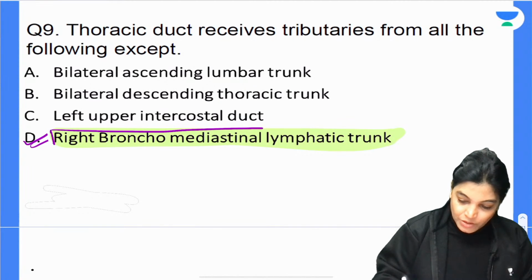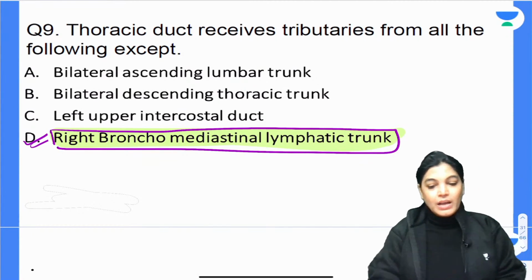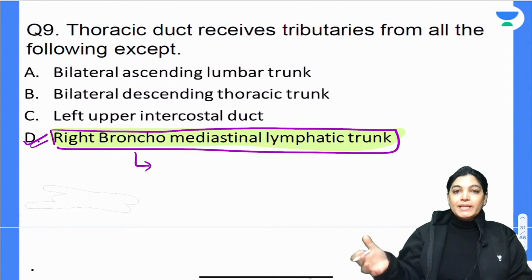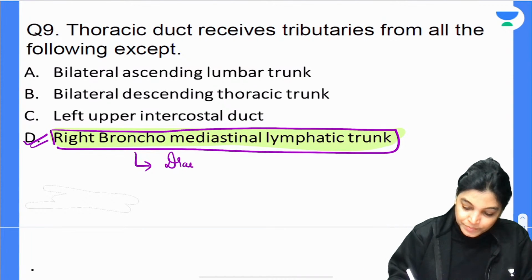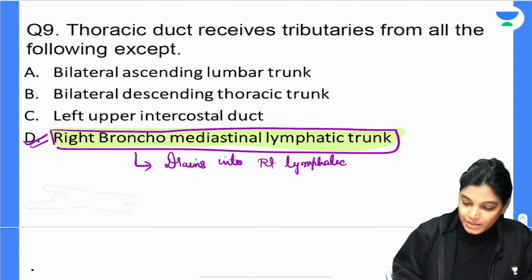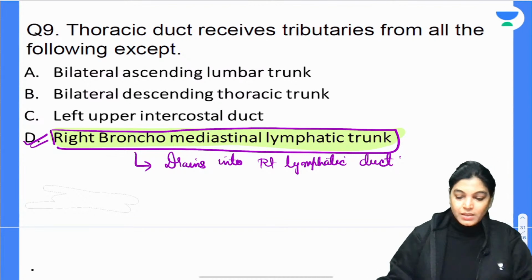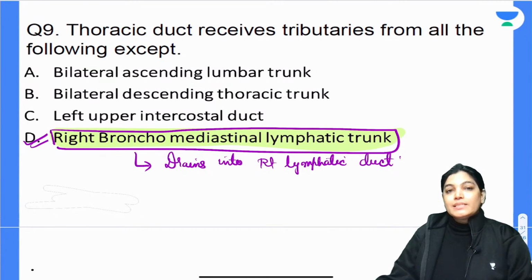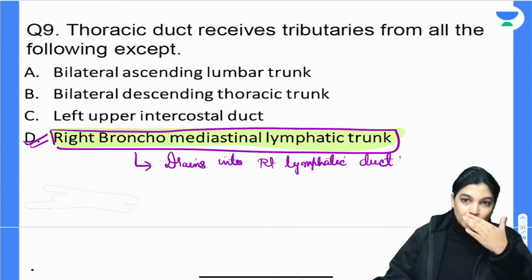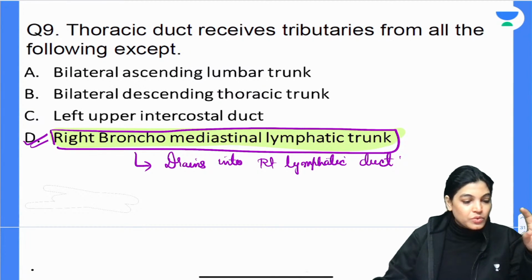The reason is that the right bronchomediastinal lymph trunk drains into the right lymphatic duct, not into the thoracic duct. Rest all, that is bilateral ascending lumbar trunk, bilateral descending thoracic trunk, and left upper intercostal duct, all drain into the thoracic duct. My dear aspirants, I would like to quickly write down the tributaries of thoracic duct,